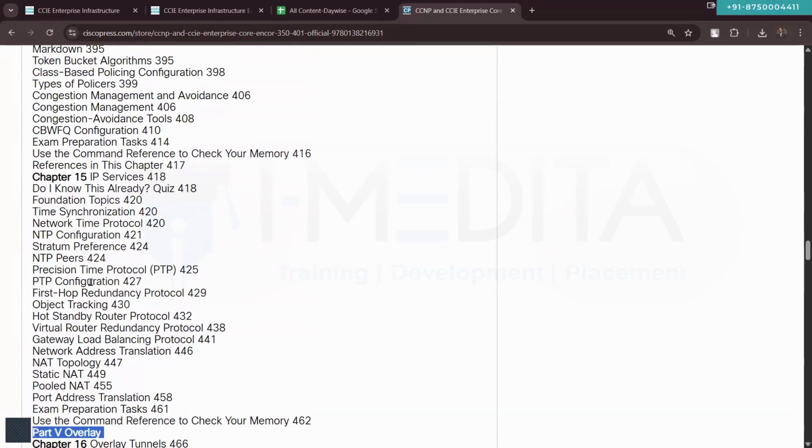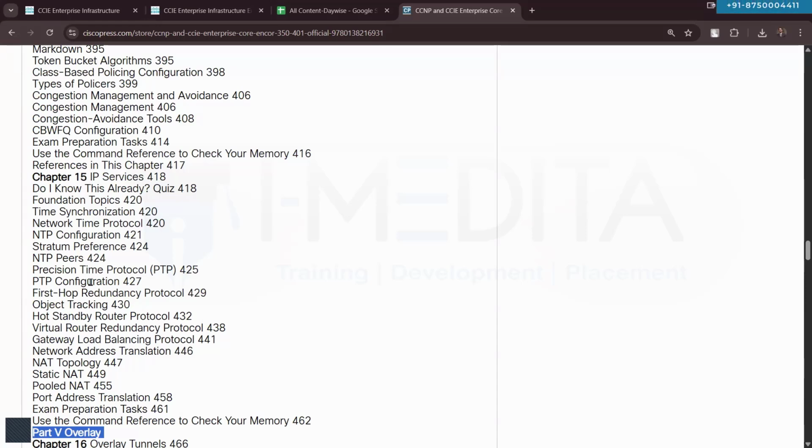So apart from this ENCOR book, you will have to refer to some additional books as well, such as the old CCIE Routing and Switching version 5 volume 1 and volume 2, and TCP/IP volume 1. There is a dedicated guide for quality of service, a dedicated study guide for MPLS, and a dedicated book for VPN. So you will have to refer to content from different books.